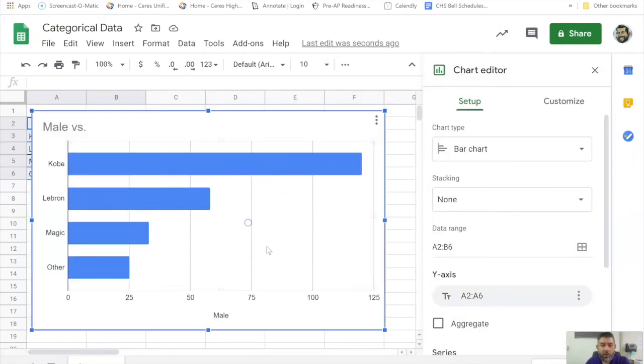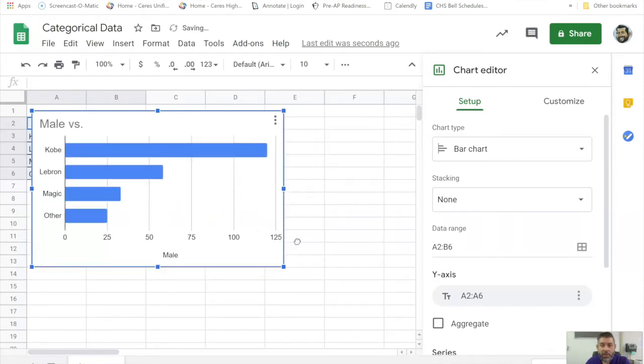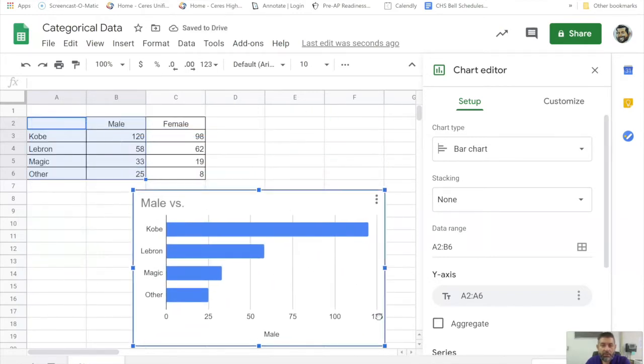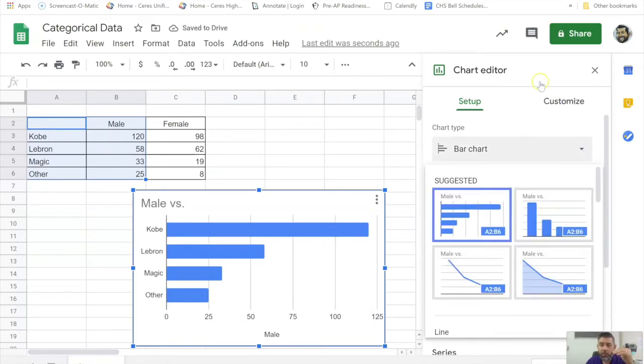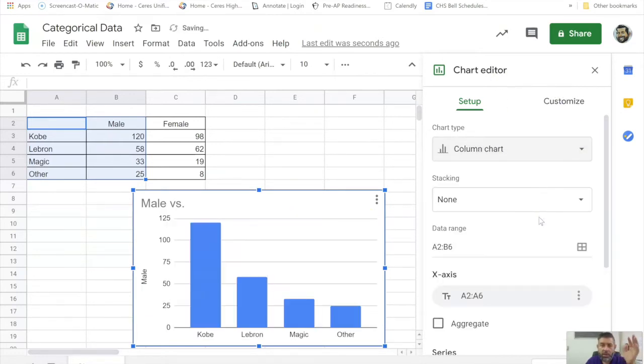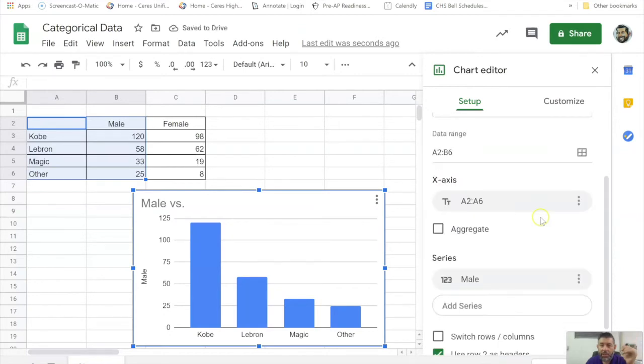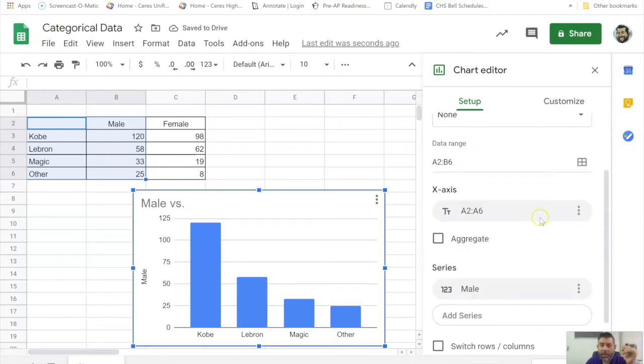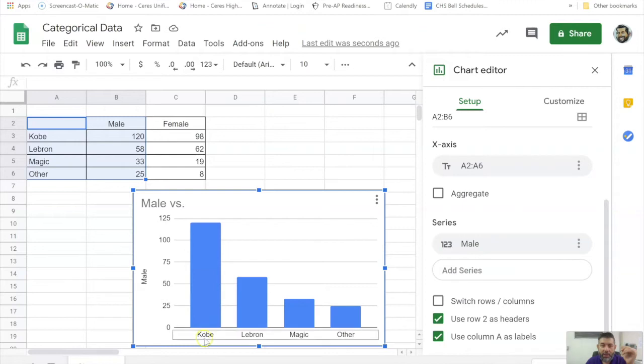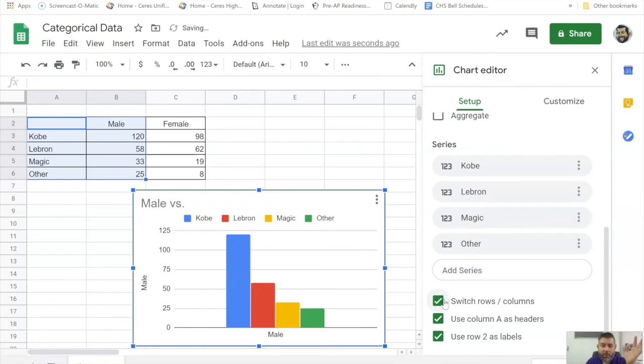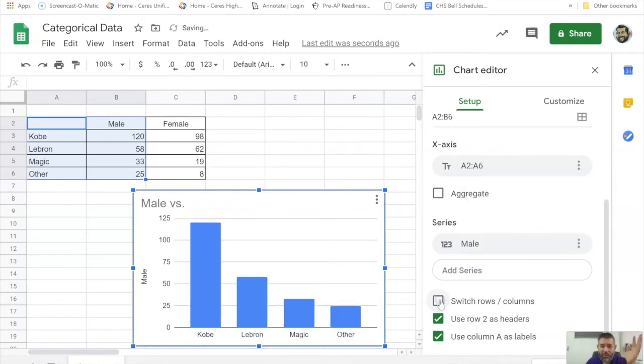So we've got a bar chart, and I can shrink it. I can change it. In fact, right now it's horizontal, and I can change it to be vertical. If I click over here on the chart editor, I can change it to vertical. I can also switch the rows and columns, so that instead of having the famous Laker here and male there, it changes to male and then shows me each of those that way. I don't really like that. I kind of like it better here.